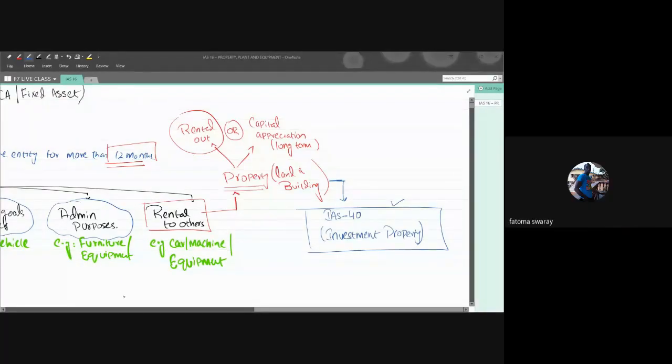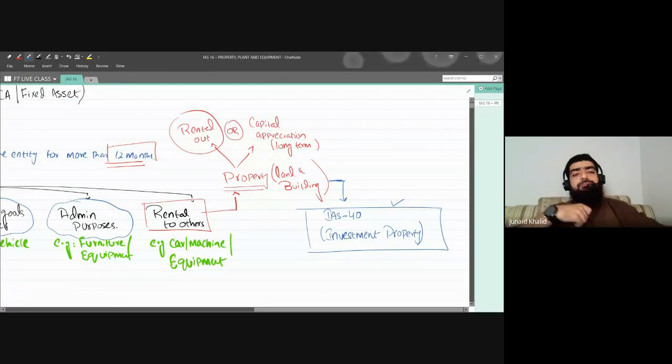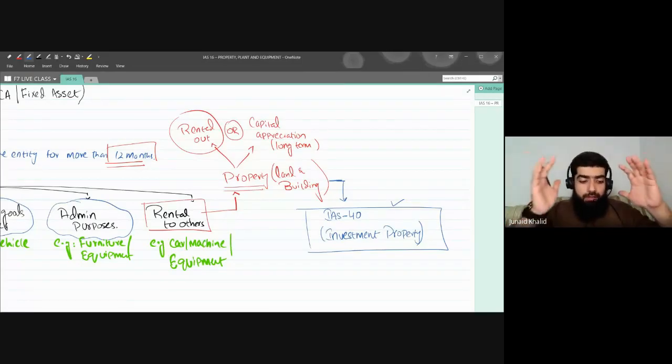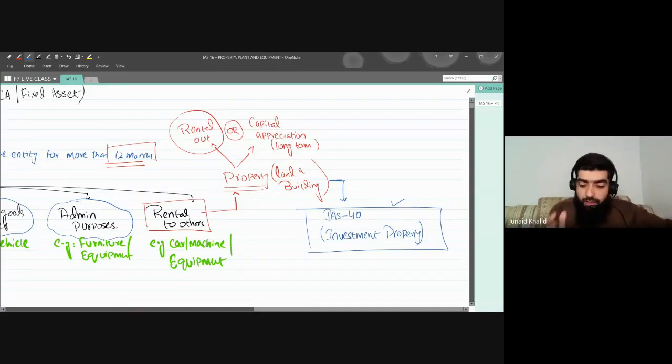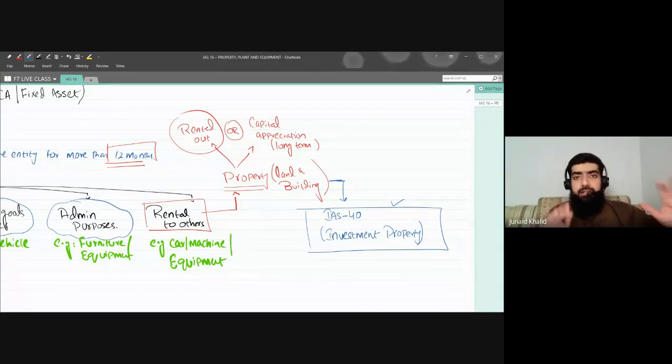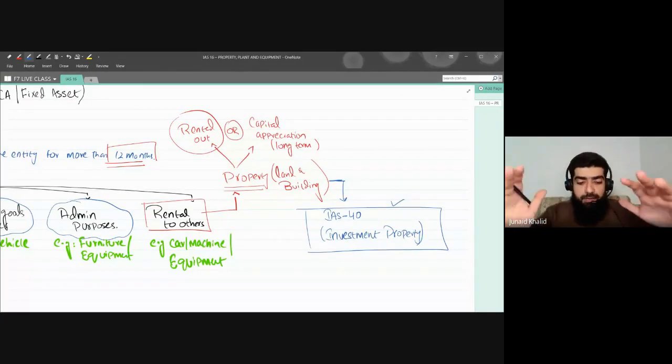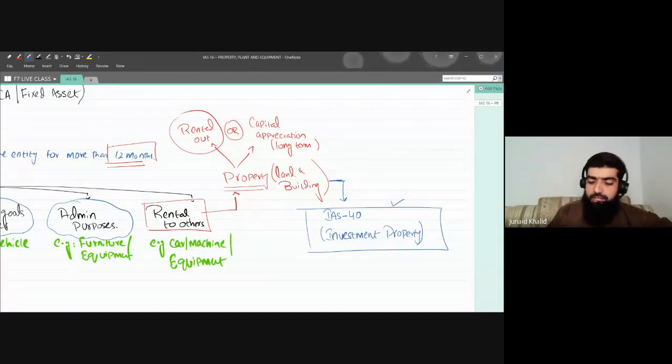Yes, sir. Great. Okay, so I told you at the start that this standard is very important. Why? Because this standard is connected with different standards. Here I got the first link, with IAS 40: if the property is for rental purposes or for capital appreciation, this would be classified as IAS 40.